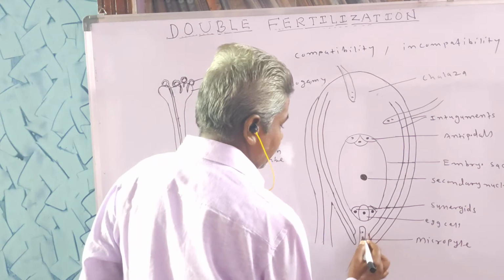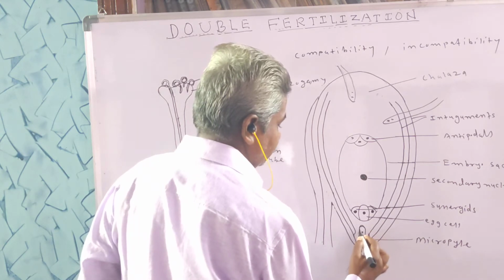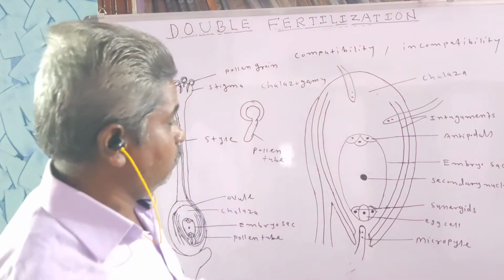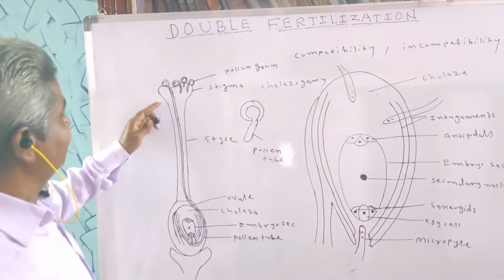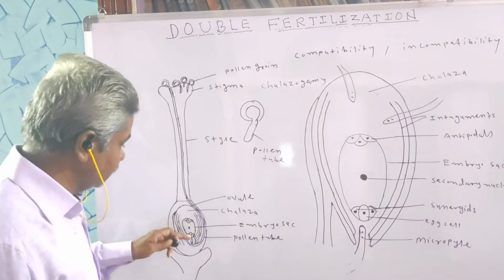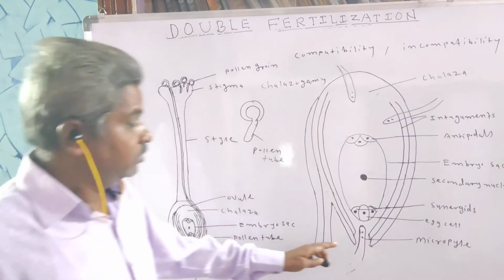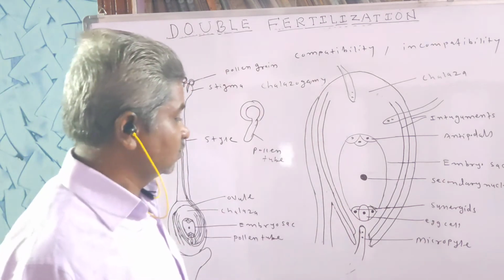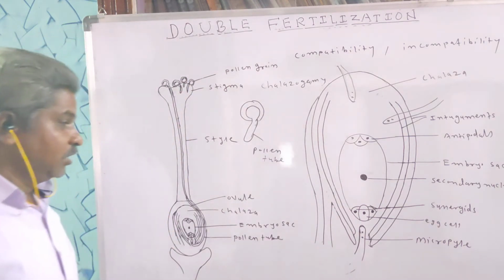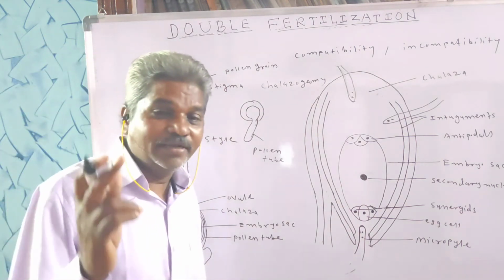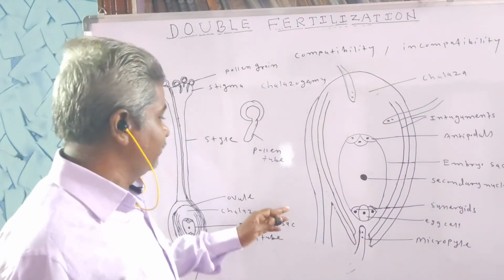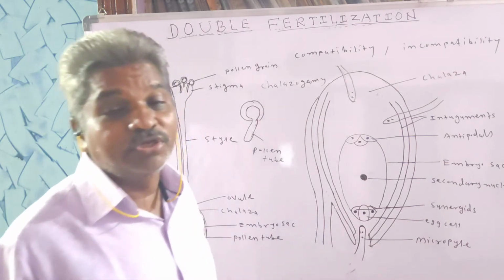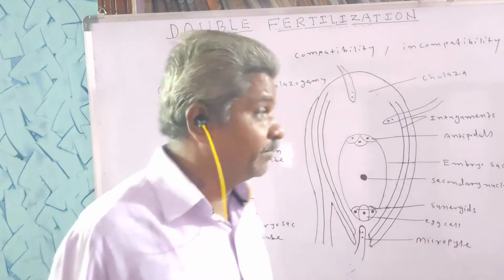The process of carrying these two non-motile male gametes towards the female gamete, that is the egg, through the pollen tube is called siphonogamy.